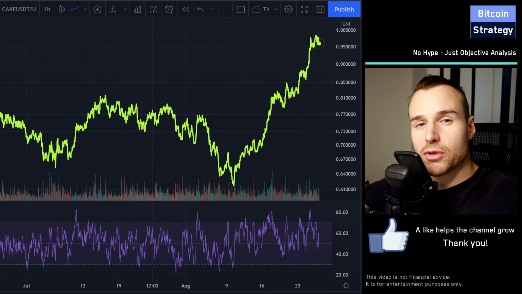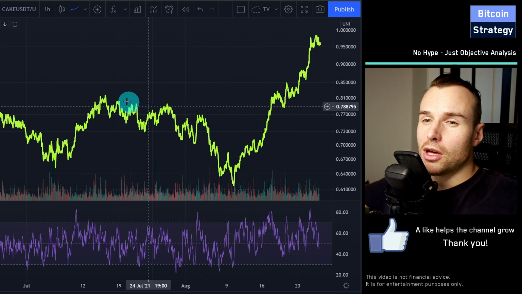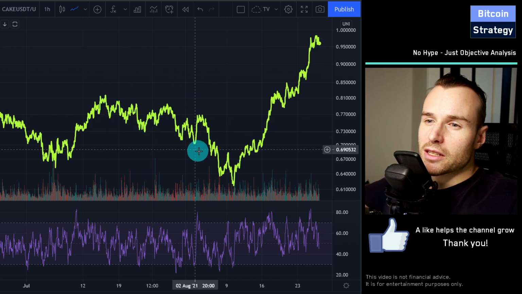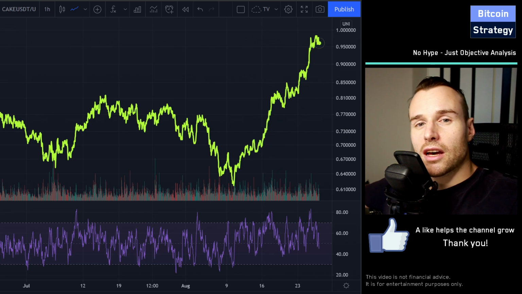So PancakeSwap is smaller than Uniswap, right? The market cap is around a third of Uniswap. And so we expect, since the market cap is smaller, that the risk is higher, and with higher risk should come more return, right?